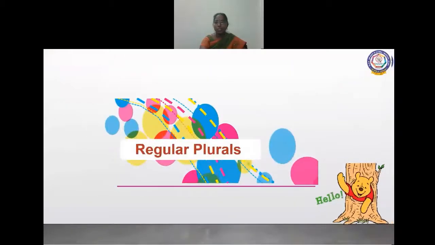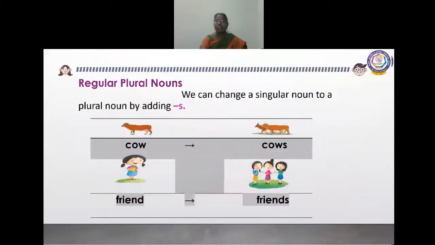First, we are going to see regular plurals. We can change a singular noun to a plural noun by adding s. See here, cow, cows. We are adding only s, no? Then this comes under regular plural. Here, friend, friends. Here also we are adding only s. So this comes under regular plural.